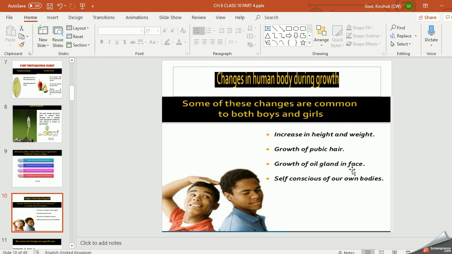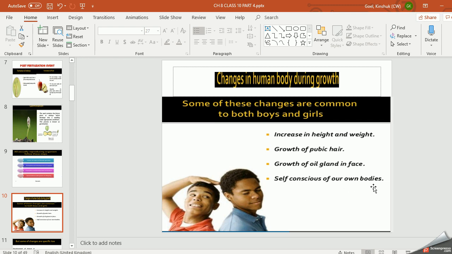Growth of oil glands in the face, and during this puberty age, some might develop pimples. That is due to the over secretion of oil in the glands, right? Then self-consciousness about our own bodies.